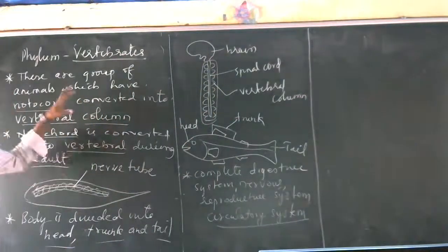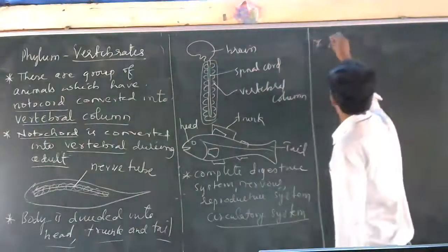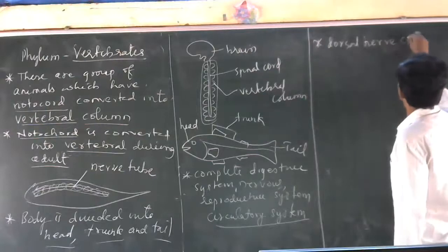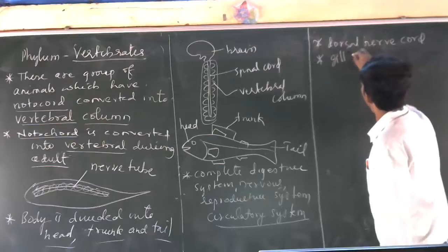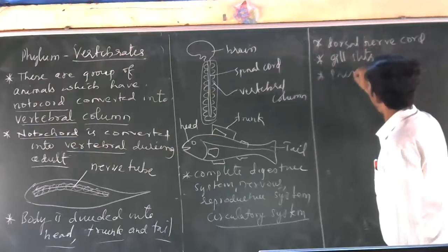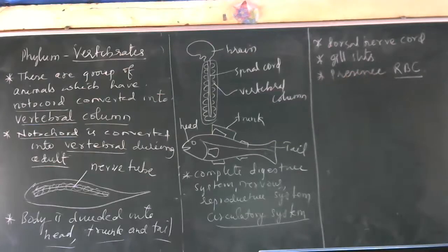These are the most common characters I tell you: dorsal nerve cord, gill slits, presence of RBC, red blood cells, and all systems are well developed.